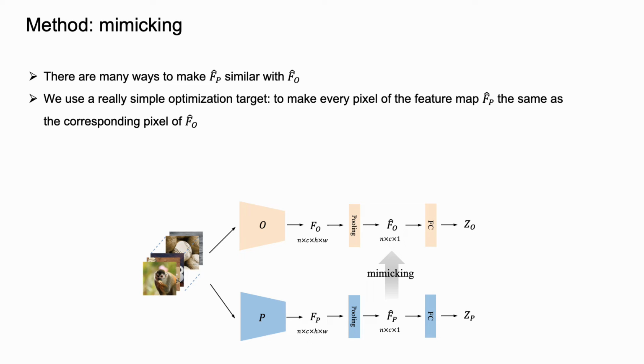Given few samples, the original model and the pruned model can extract features F_O hat and F_P hat. To mimic the extracted features, there are many ways to make the features of pruned models similar to the features of the original models. We try to make it as simple as possible. We make every pixel of the features F_P hat the same as the features F_O hat. That means an element-wise mean square error is used in our mimicking period.